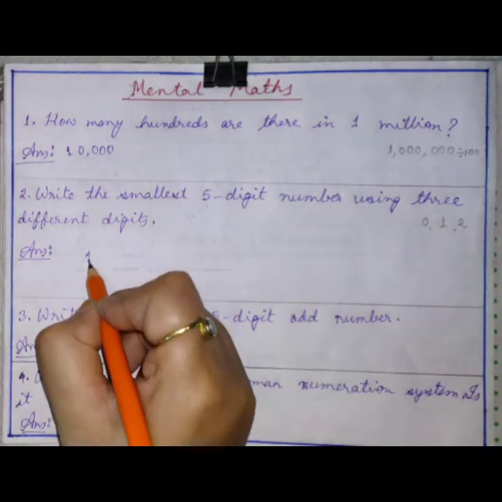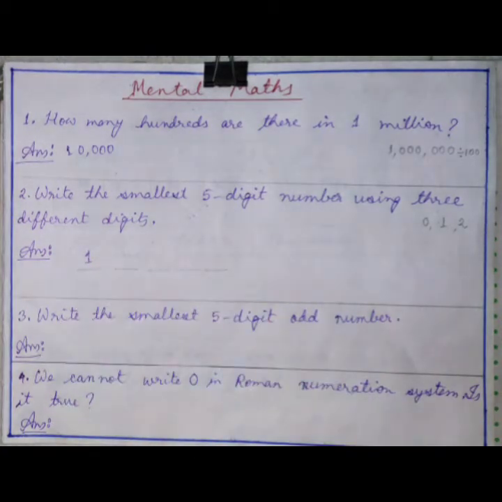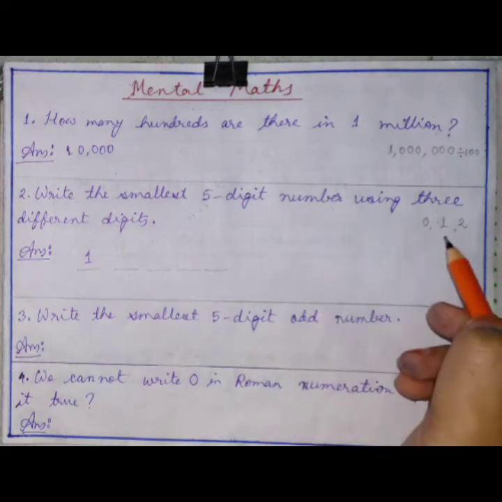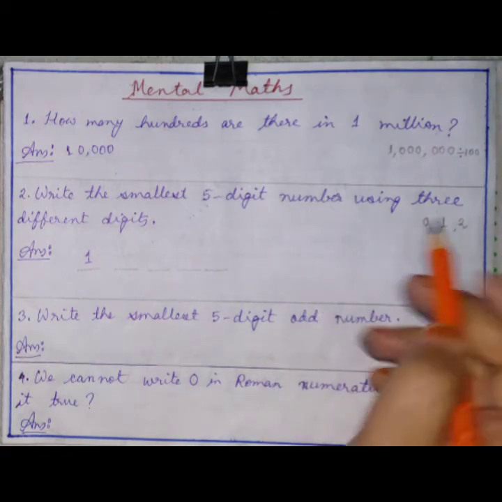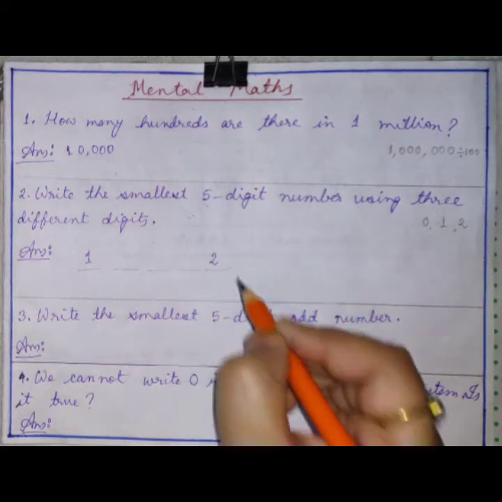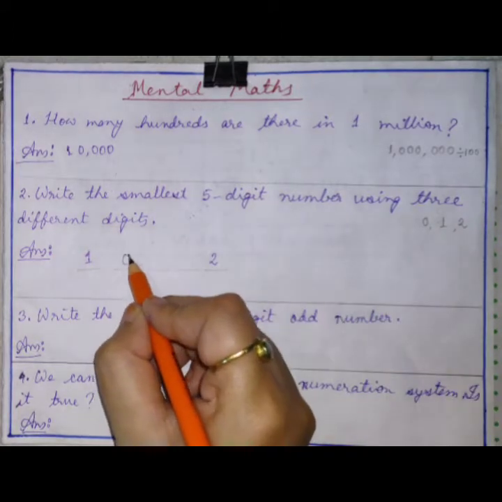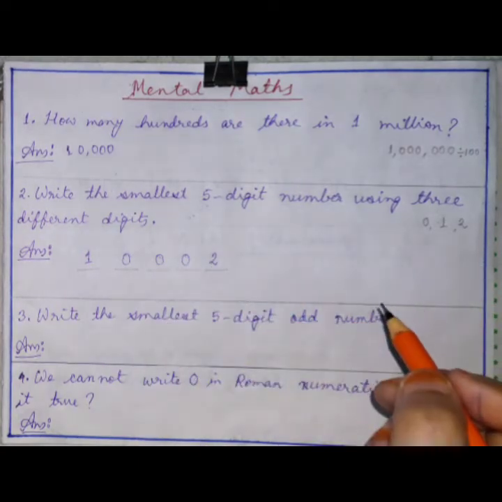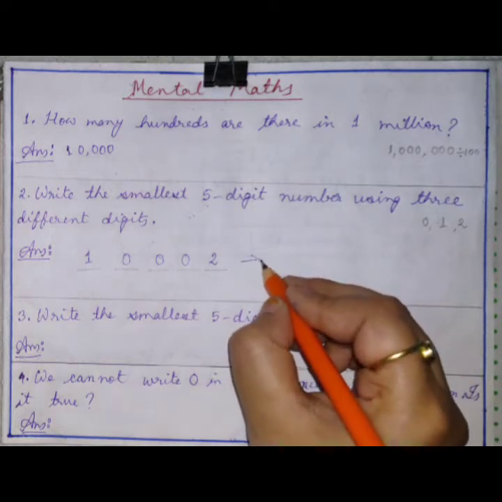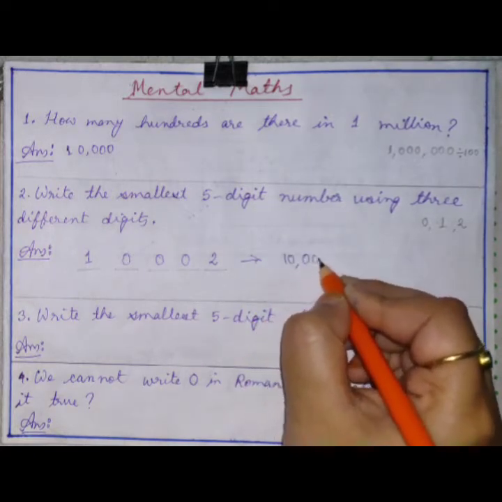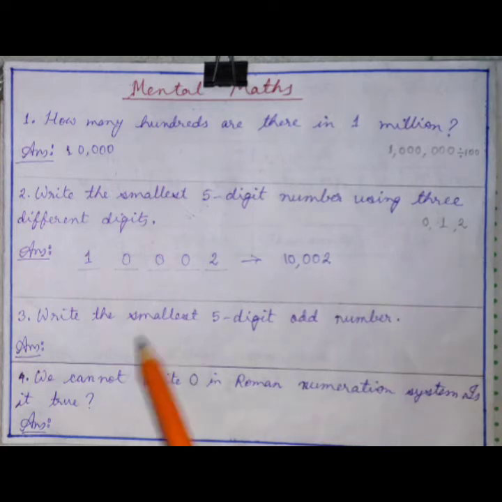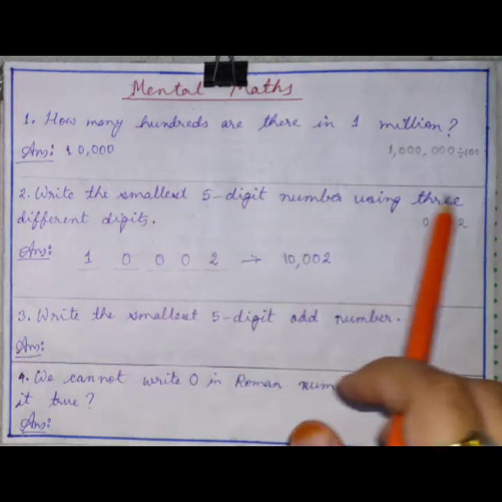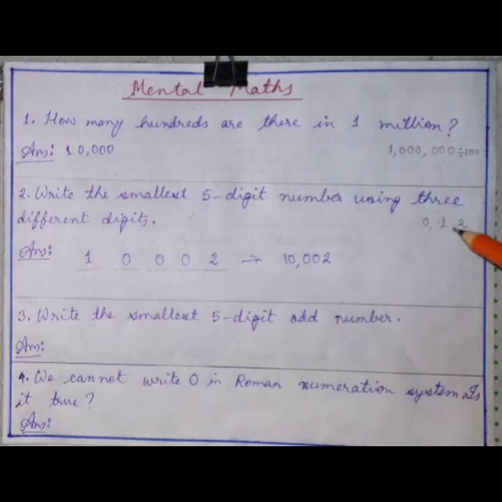So first let us write 1. Which one is the greatest here? 2, right at the last. And the remaining places are zeros. So the number is 10,002, which is the smallest 5-digit number using 3 different digits, 0, 1 and 2.